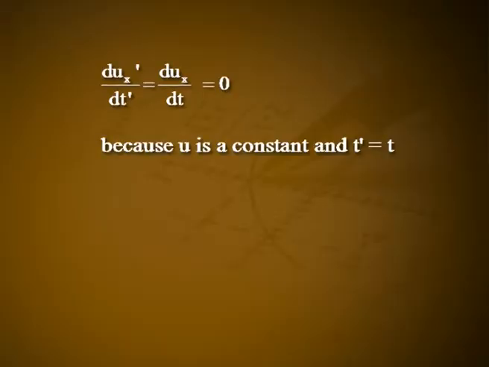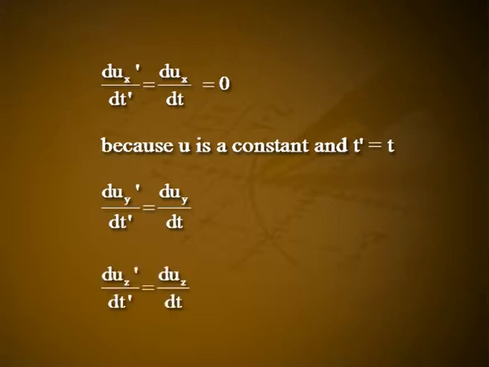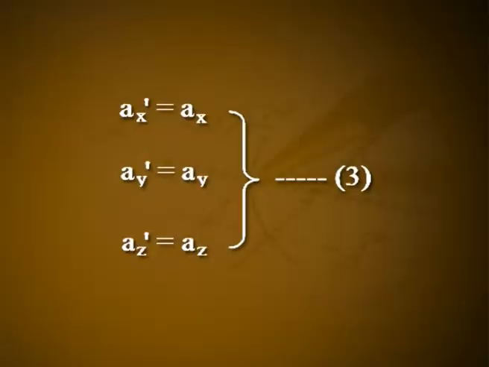Transformations of acceleration. Differentiating equation 2 with respect to t, we get d by dt dash of ux dash is equal to d by dt of ux, which is equal to 0 because v is a constant and t dash is equal to t. d by dt dash of uy dash is equal to d by dt of uy. d by dt dash of uz dash is equal to d by dt of uz. d by dt of ux is equal to ax, the acceleration measured by the observer in the S frame, and d by dt dash of ux dash is equal to ax dash, that is, in the S dash frame. ax dash is equal to ax, ay dash is equal to ay, az dash is equal to az.